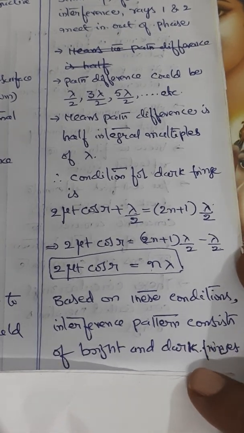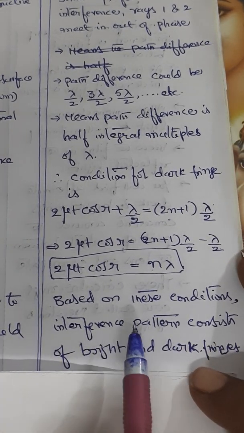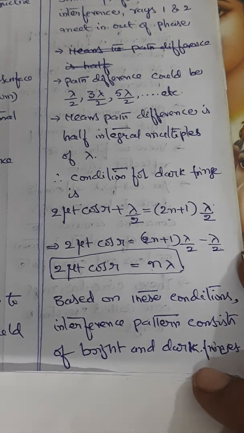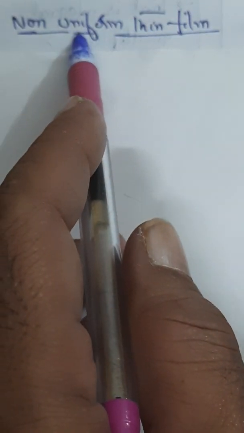This is about understanding the conditions for constructive and destructive interference patterns in a uniform thin film based on cosine law. But what about non-uniform thin film? If I want to see the interference pattern, both constructive and destructive interference, what could be the best example to understand interference patterns in non-uniform thin film? The best example to understand interference pattern in a non-uniform thin film is what we call Newton's rings.